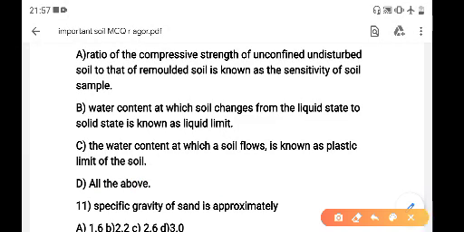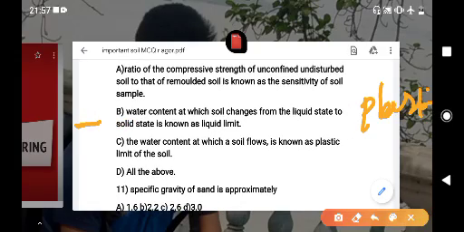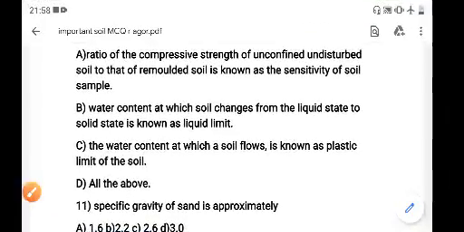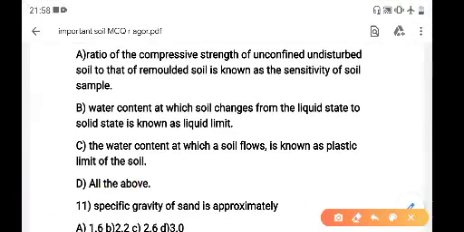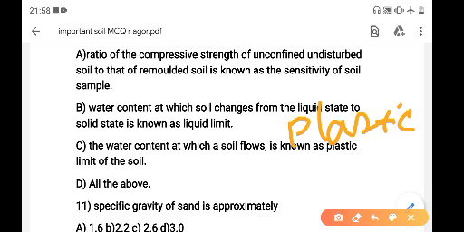Option B. Water content at which soil changes from the liquid state to plastic state is known as liquid limit.